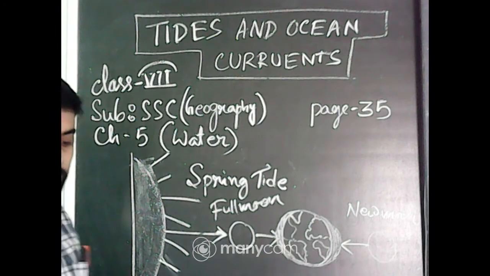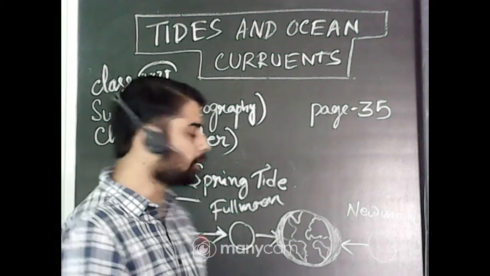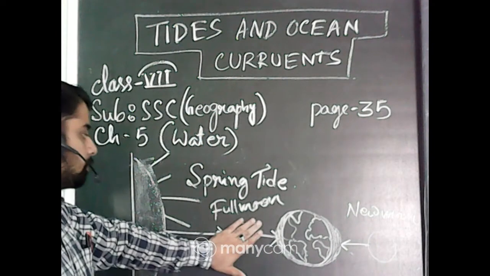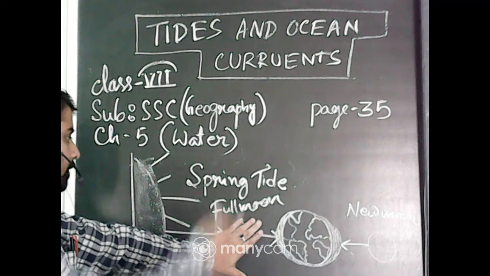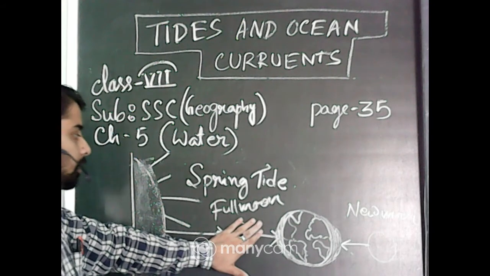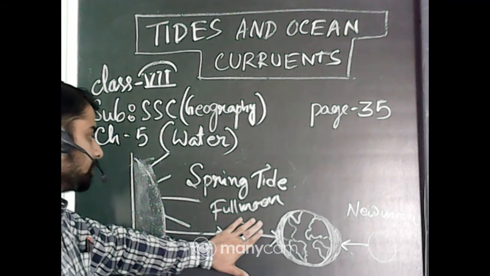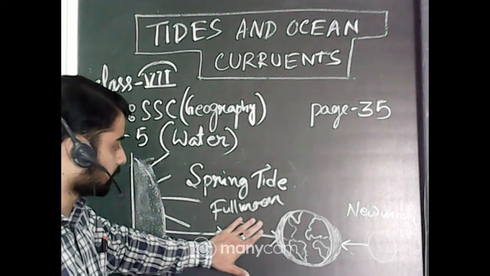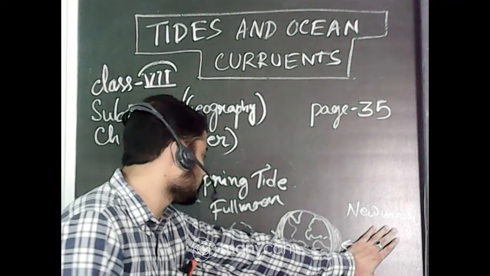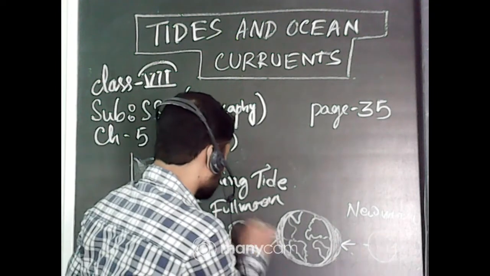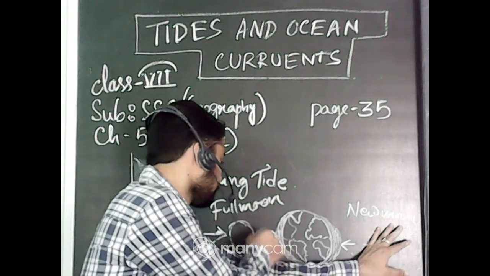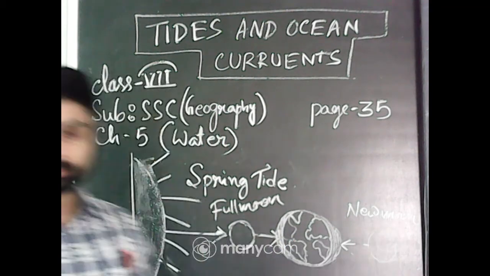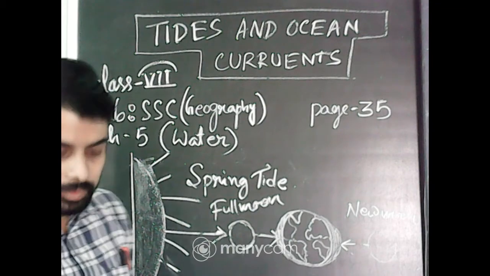The spring tide picture is also present in your book, figure number 5.5. Either one or the other of these things happens. On one side the moon, on one side the sun, they attract the water bodies of the earth with their gravitational pull, so the water rises. In full moon night this type of thing occurs, when both together attract the water. So this is the spring tide.